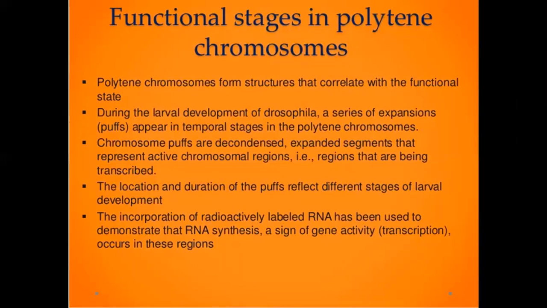The location and duration of the puff reflect different stages of larval development. The incorporation of radioactively labeled RNA has been used to demonstrate that RNA synthesis, a sign of gene activity, that is transcription, occurs in these regions.